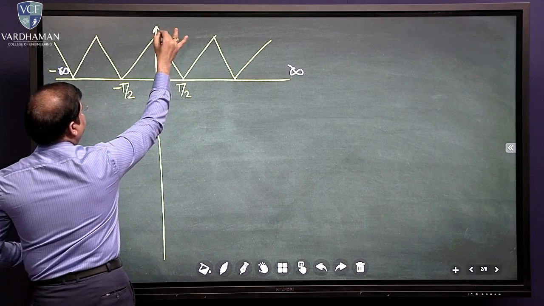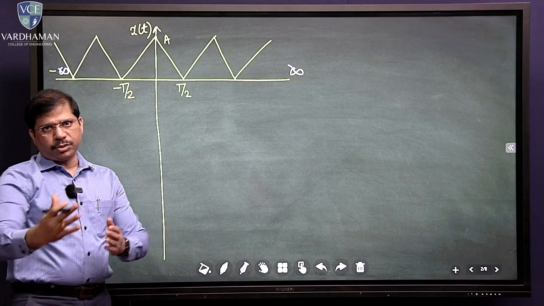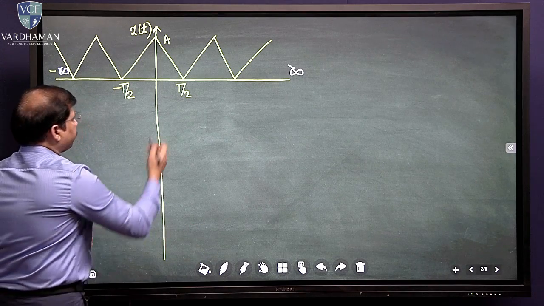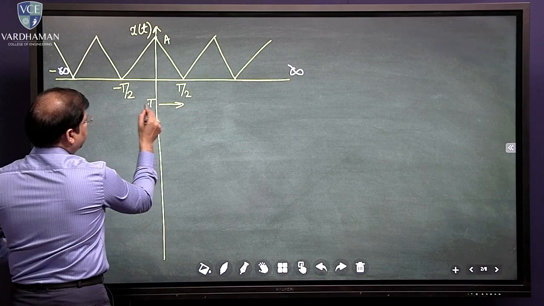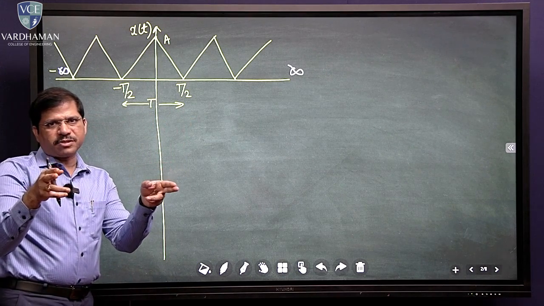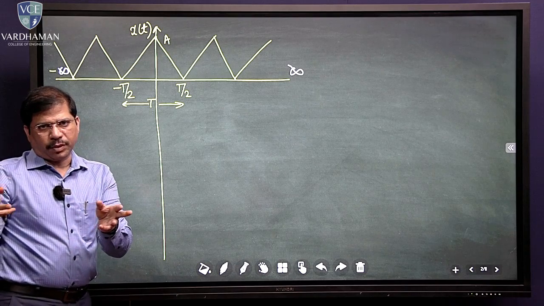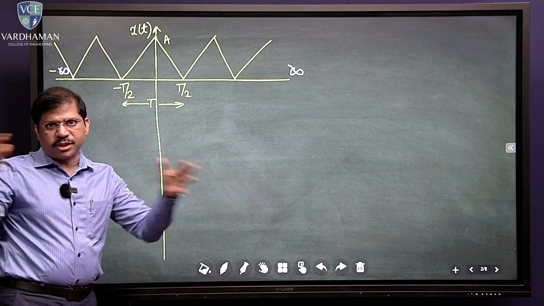This point is A, and I will call this x(t). From minus T by 2 to T by 2, obviously from this point to this point is T, because that is the duration. What is the minimum cycle that is getting repeated, or what is the smallest part of the original signal that gets repeated?